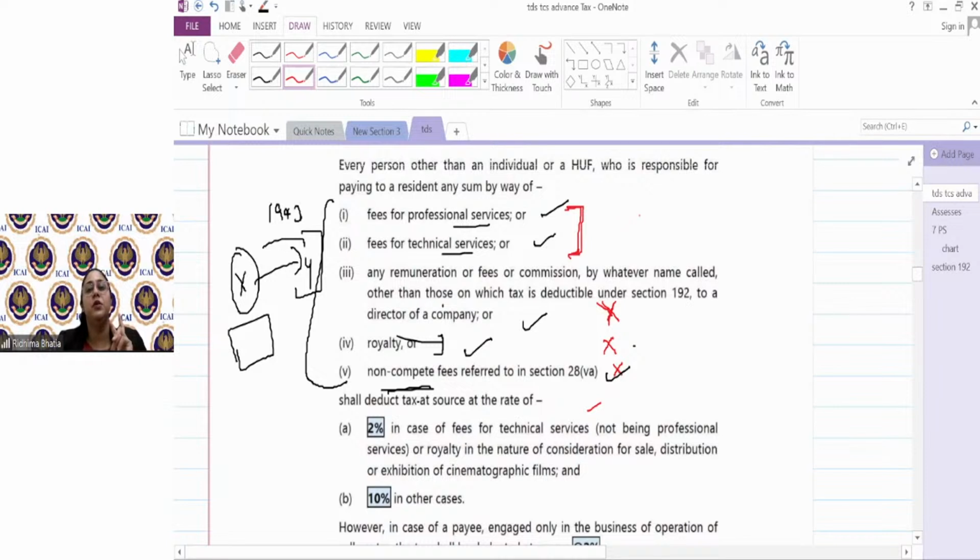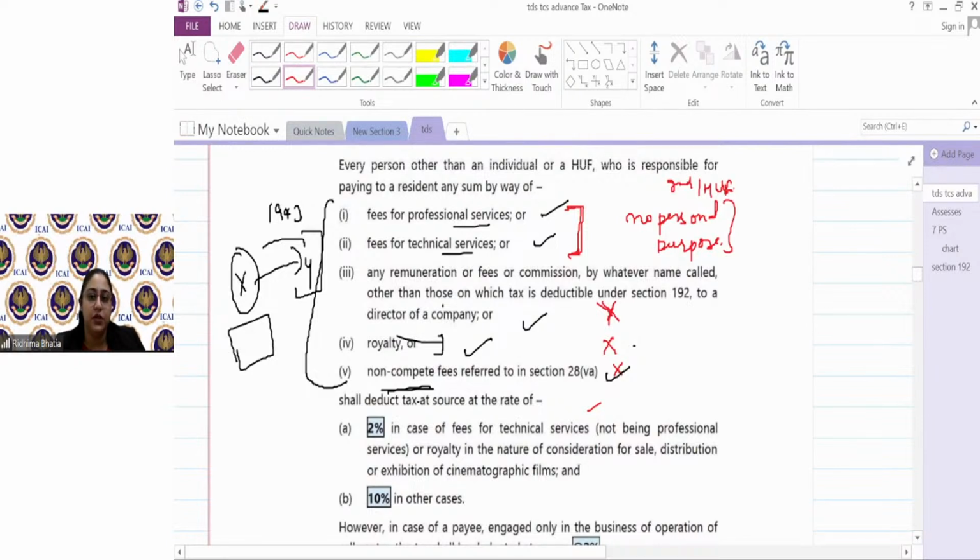Second point which you have to remember is no personal payments or no personal purpose payments would attract TDS. So individual and HUF making payments for any personal purpose, even if they have that requisite turnover, no TDS is required to be deducted.